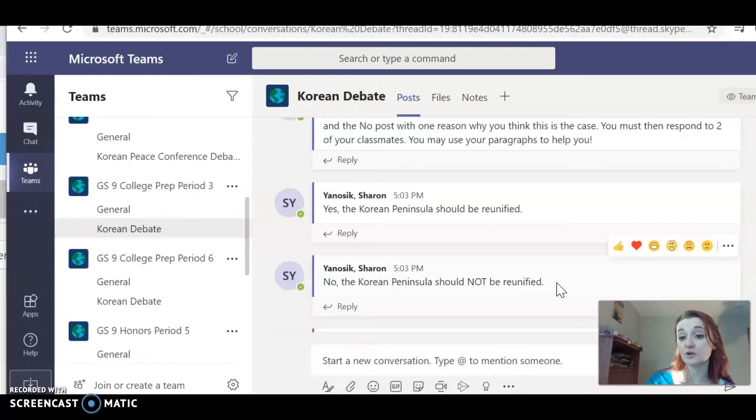So if it's I agree because, or this is a great point because, and then continue from there. If you're disagreeing, say I disagree because, and yes, you can use I in this because this is an actual debate. But you have to give a reason why you disagree. You could even give a counter argument of why what that person was saying isn't something we should acknowledge. So that's post number 3, replying to a classmate.